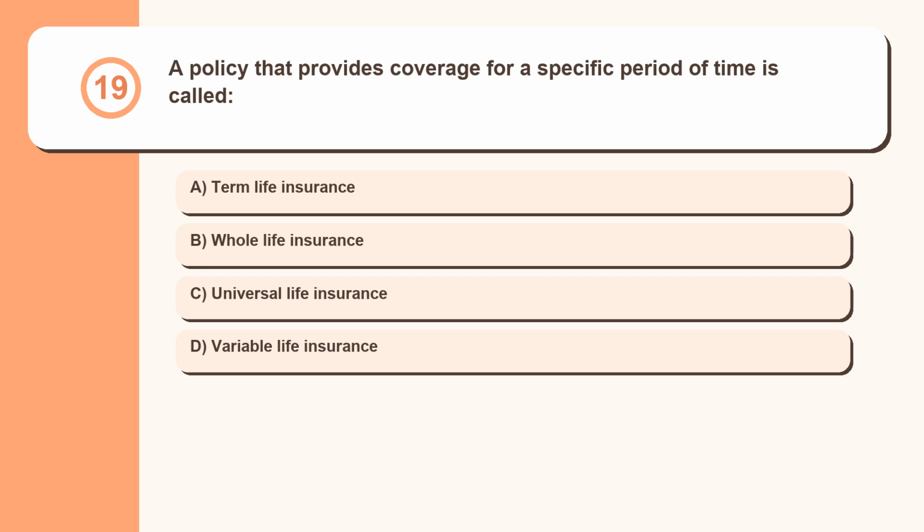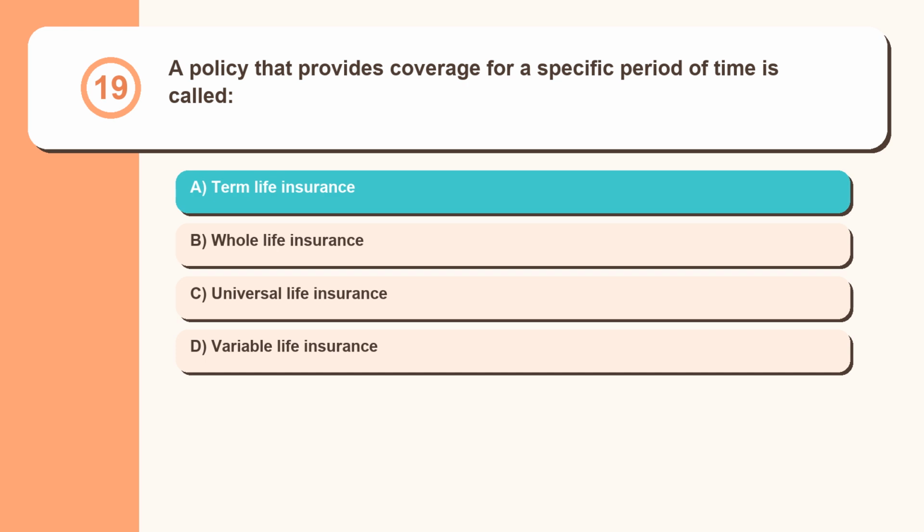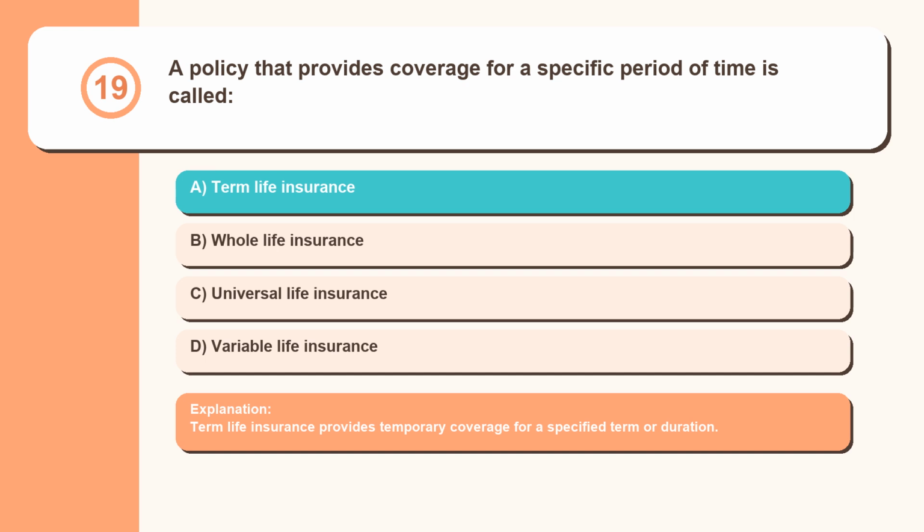Question 19. A policy that provides coverage for a specific period of time is called term life insurance, whole life insurance, universal life insurance, variable life insurance. Term life insurance provides temporary coverage for a specified term or duration.